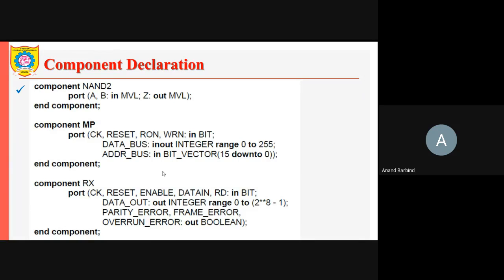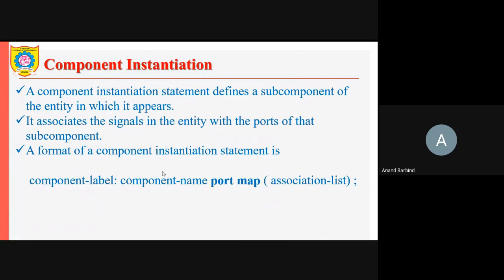Then after component declaration, we go for component instantiation. Like in object-oriented programming, you first declare the class, and then you instantiate the class and create the objects of that particular class.